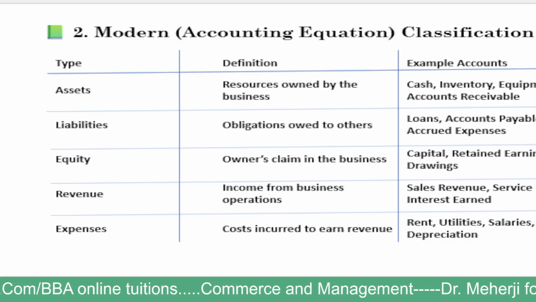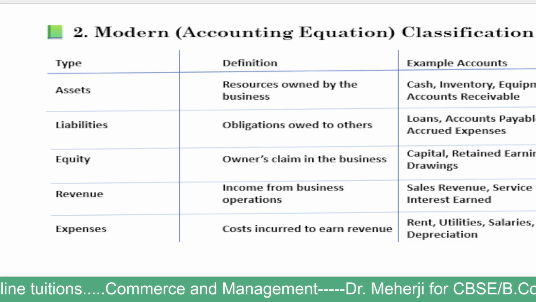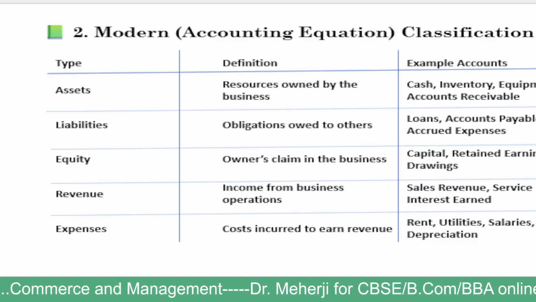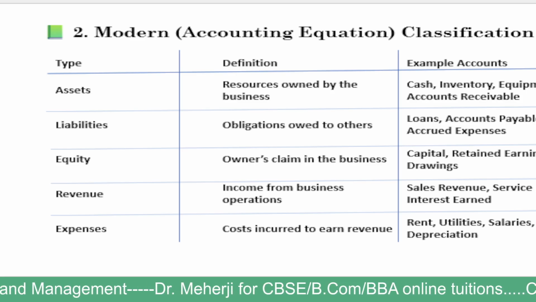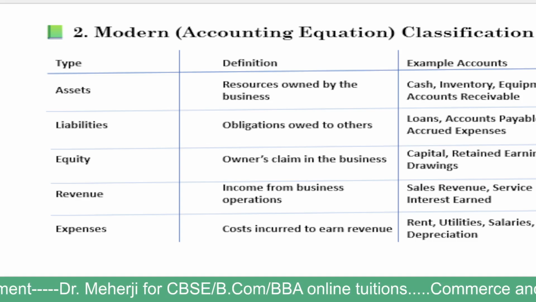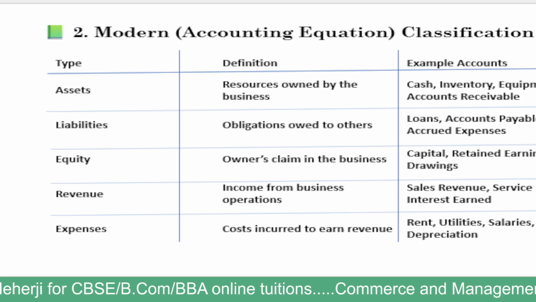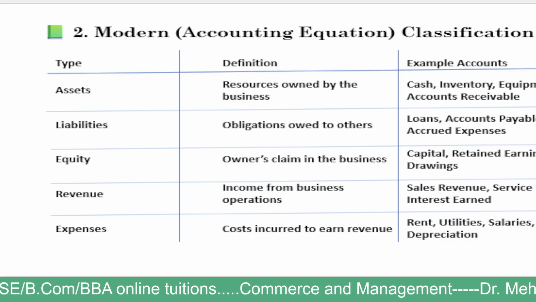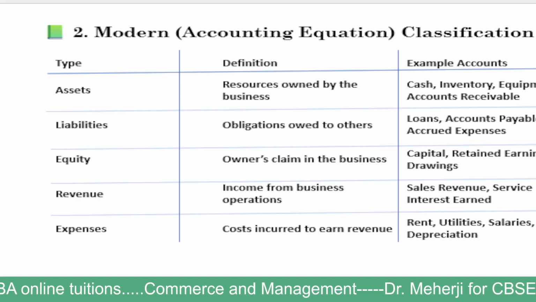And liabilities are obligations owed to others. While carrying on business, we will take loans or we have to pay something to other parties. Like earlier, in accounts receivable, someone else took goods from us and promised to pay in a few days. Like that, here we took goods from a big supplier and promised him we will pay the cash within 15 days or 30 days. Those are called accounts payable.